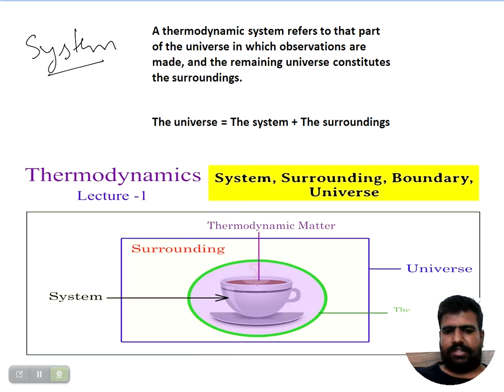Then system and surroundings together make the universe. The thermodynamic system refers to that part of the universe in which observations are made, on which studies are made, and the remaining part is the surroundings. Together the system and surroundings make the universe. Clear?